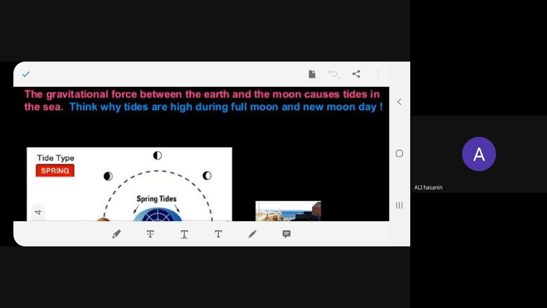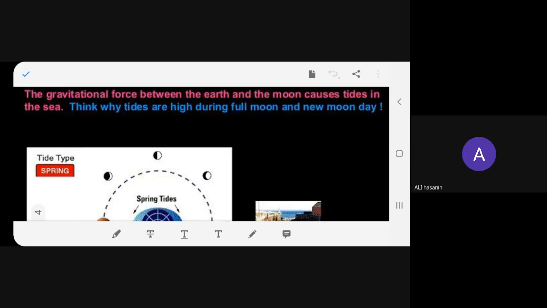Now what are tides? The waves which come very high on the coastal areas, on the sea coast or on the beaches of the sea. When you get huge waves lashing onto the coastal areas, that is called tides. Generally, the tides occur on the full moon day and the new moon day. And at that time, fishermen are not allowed to go into the sea. You should know that. They may get drowned, okay? Because that time it becomes very violent. The sea becomes very violent because the gravitation is high.